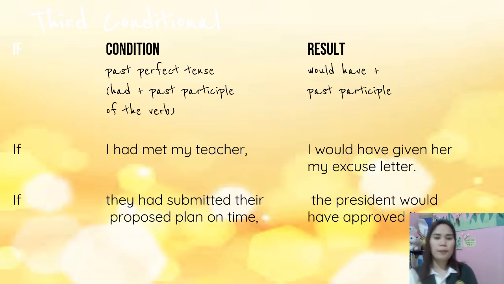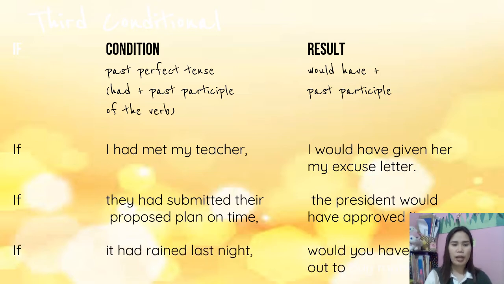Okay, next. If they had submitted their proposed plan on time, the president would have approved it. But of course, they did not submit it on time. So the result is impossible to happen.